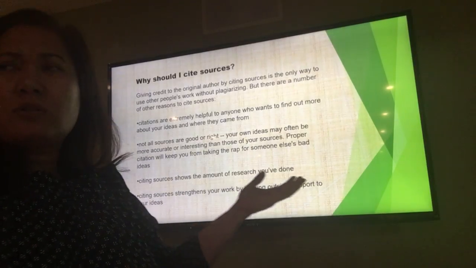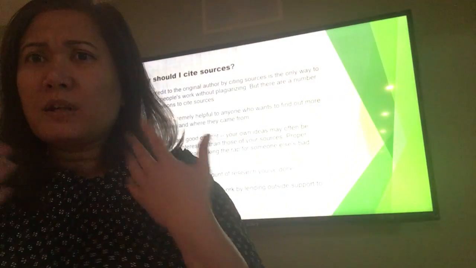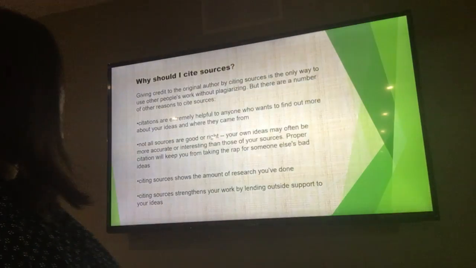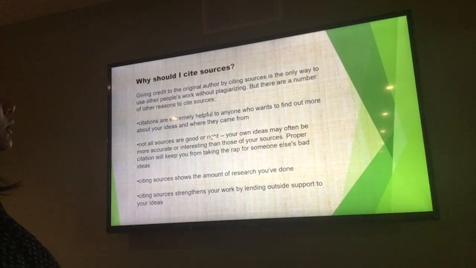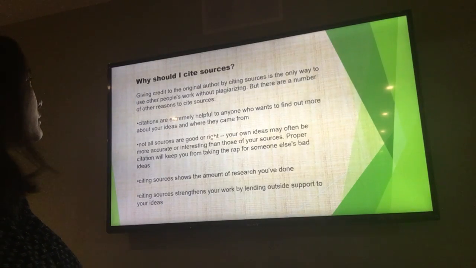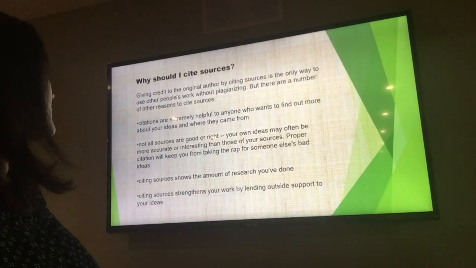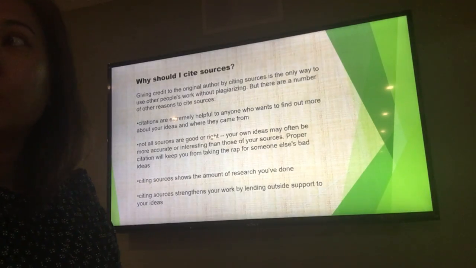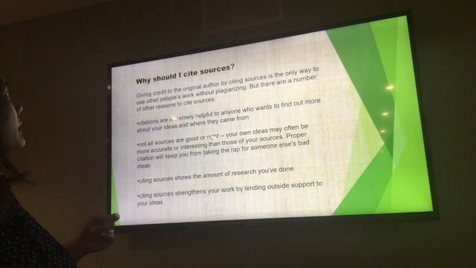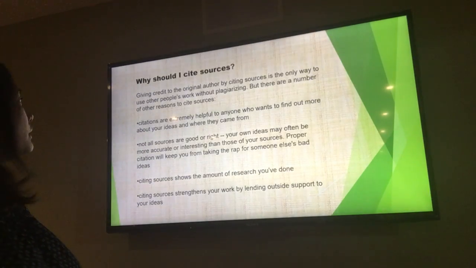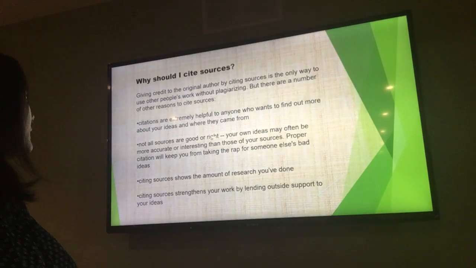Now, question: why is it important? Why should I cite? Giving credit to the original author by citing sources is the only way to use other people's work without plagiarizing. Do you know what plagiarism is? Very good. But there are a number of other reasons to cite sources.